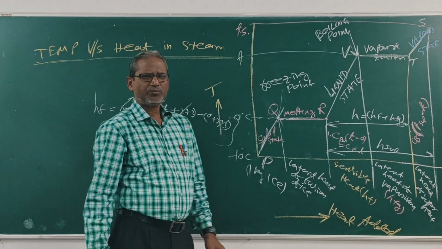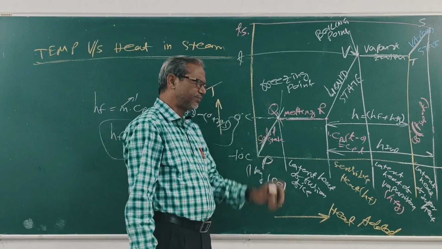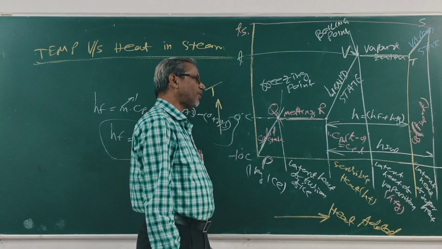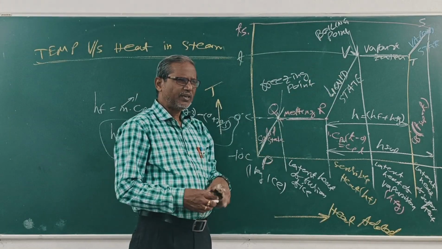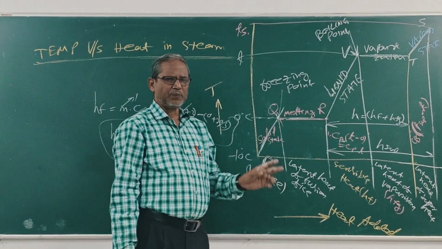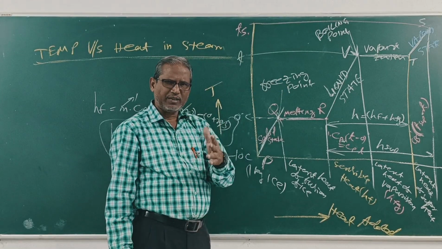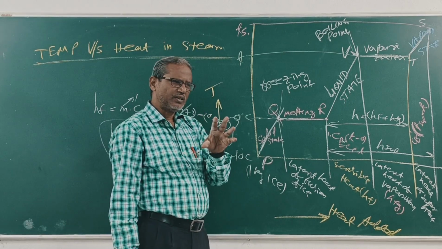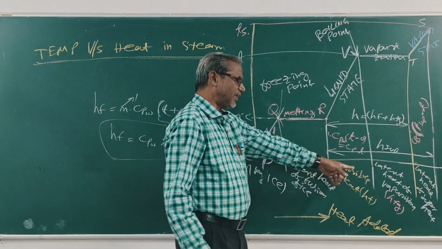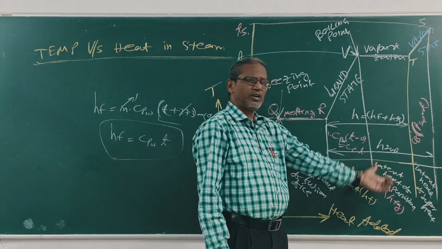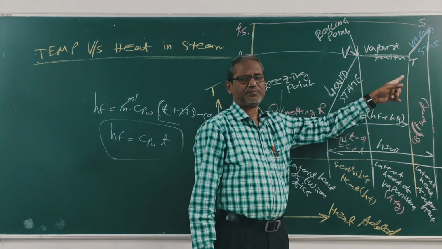Clear? What is Cp? 4.2 kilojoule per kg Kelvin. This is sweet water. Now, the water rises at point B. At B, the evaporation starts because the temperature of water reaches 100 degree centigrade. On further giving of heat, the temperature remains constant, but the whole water is converted to steam. This is called latent heat of evaporation. This amount of heat is called latent heat of evaporation, and this state is called vaporization state.